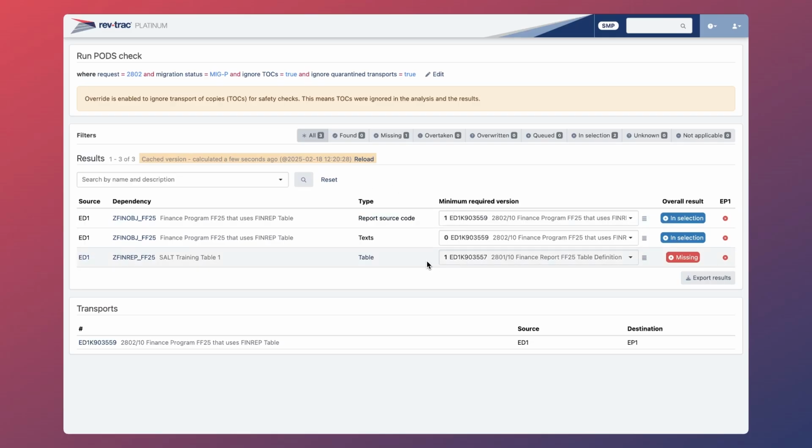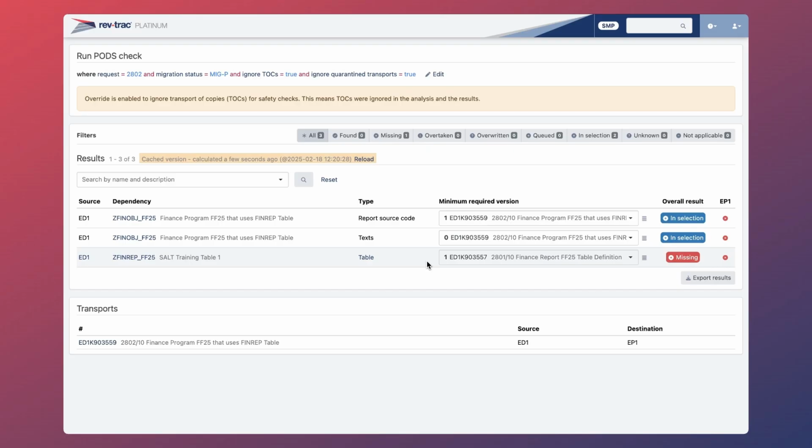In the PODS check results screen, we can see that this change does include the finance program report source code and text. However, the zfinrep table that this program declares is missing from the selection and cannot be found in the EP1 production system. If we were to migrate this change, this would cause a return code 8 because it can't generate the program without the table.